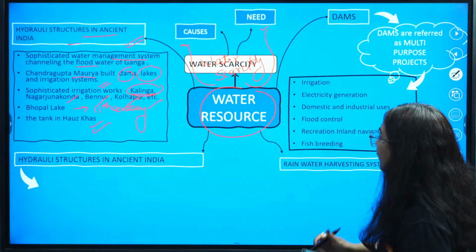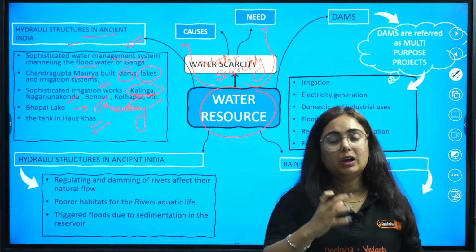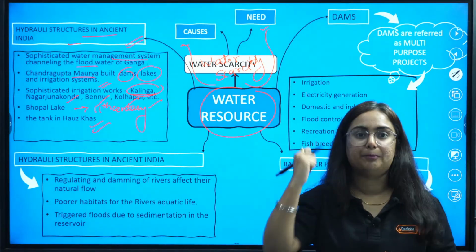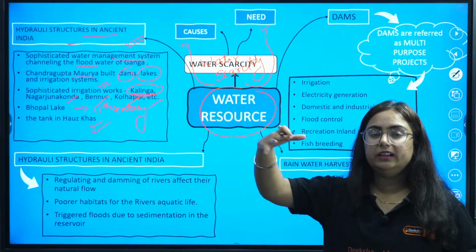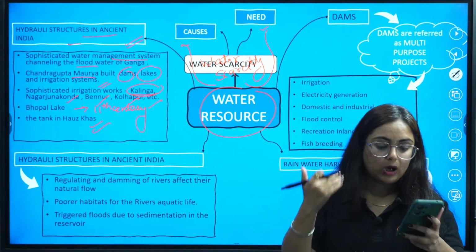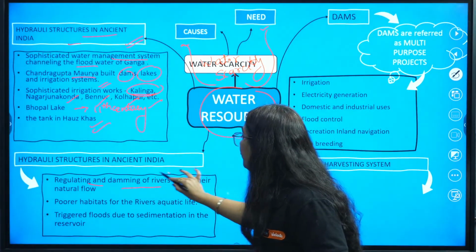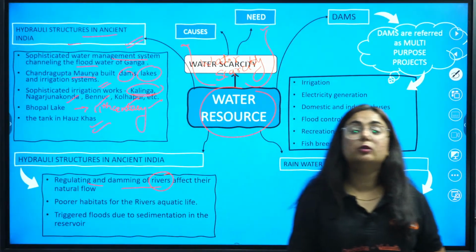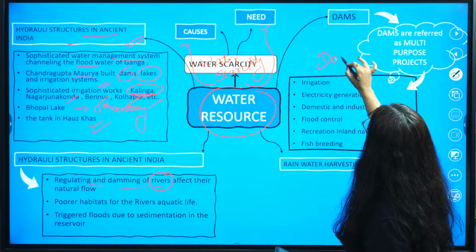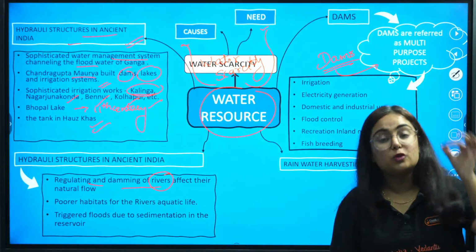Now, what is there after this, hydraulic structures in the chapter? Do you know what these structures are working for? Pay attention. Like we make dams. There are certain dams on the rivers you might have seen. But how are they working? What is their actual work? They are regulating and damming river water. Dams are also known as multi-purpose projects.